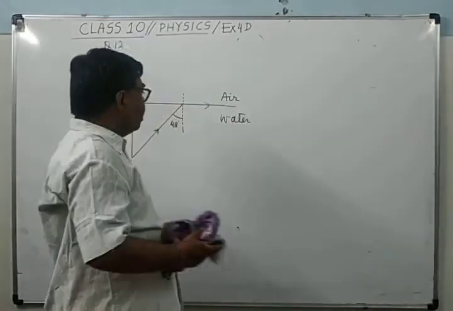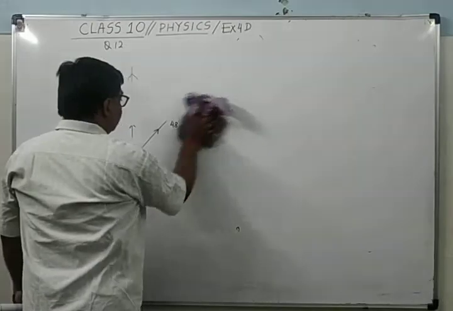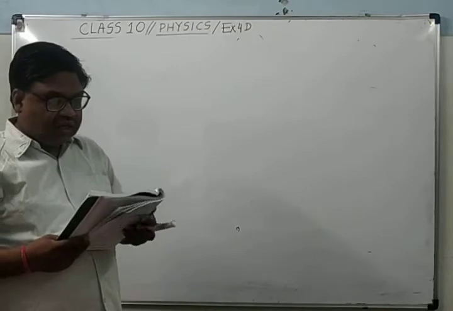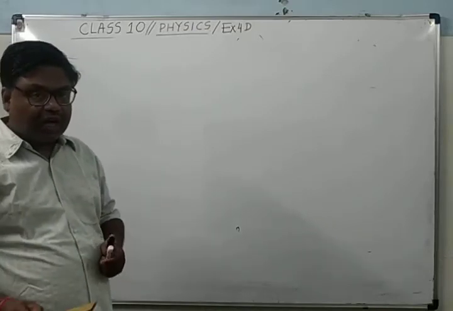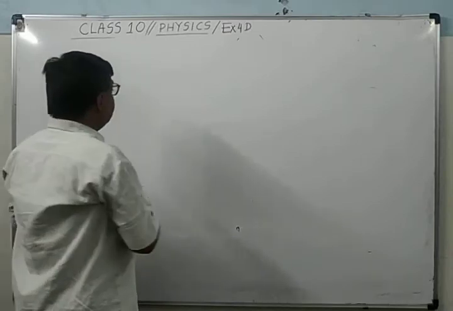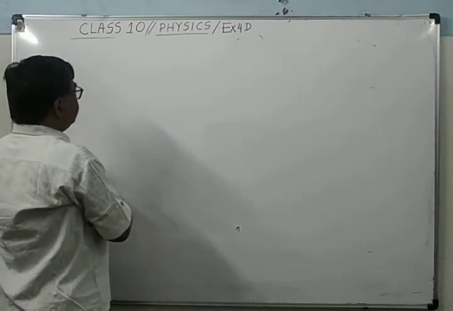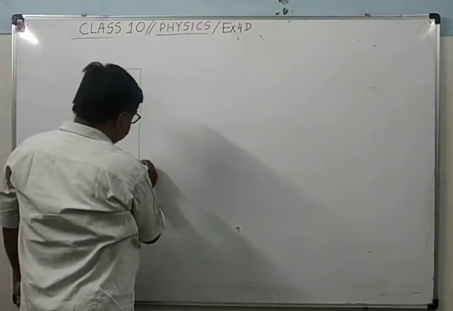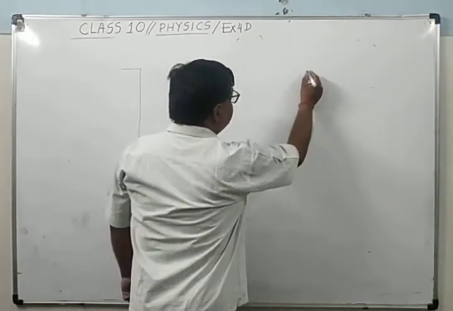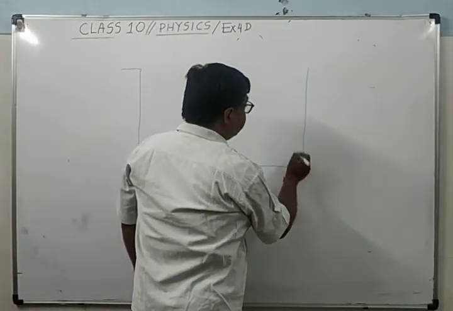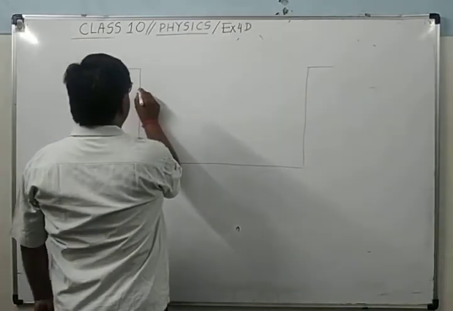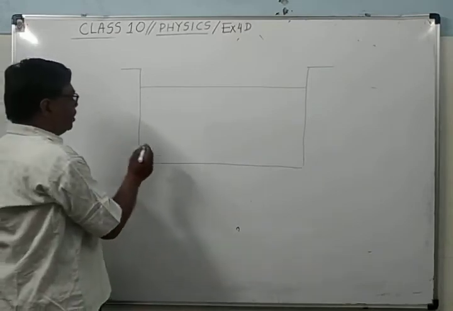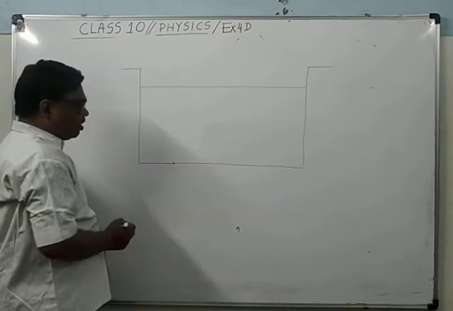This question I have already explained during the theory portion. But see once again, in that case we had taken glass. The ray was going from glass to air. But now the ray is going from where to where? Water to air. So you can see here, this is a container which is filled with water, and this is the surface of water, the free surface of water. It's clear.